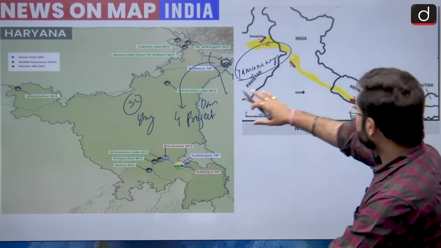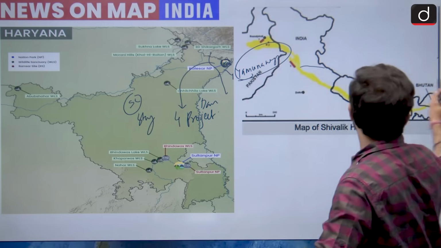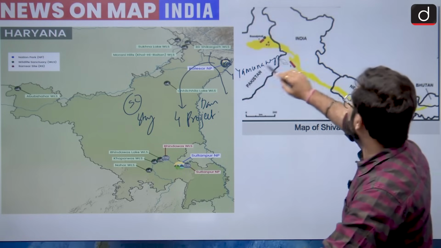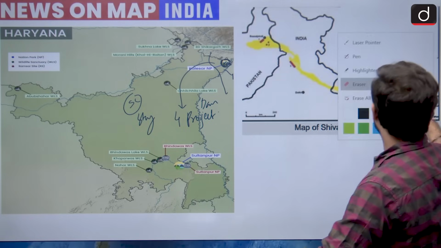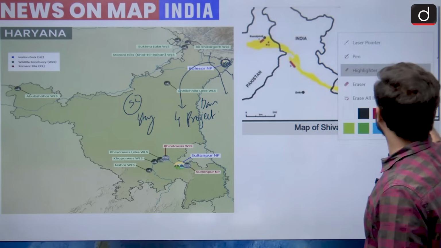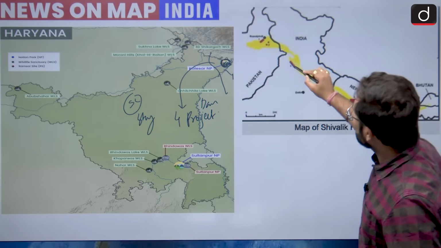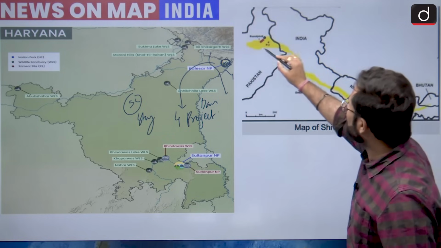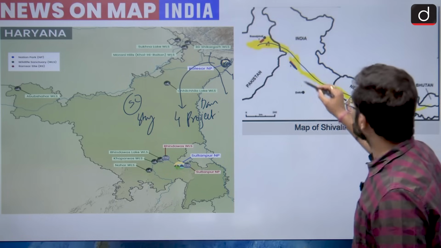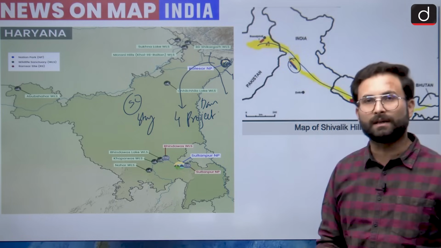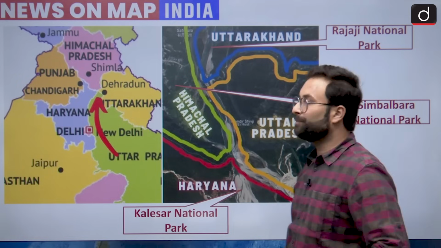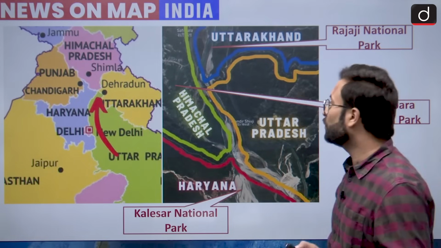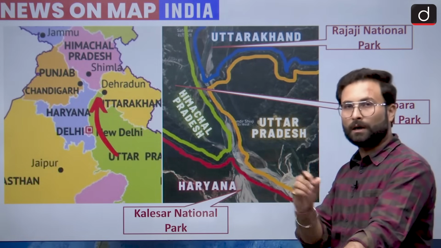So this is the area, and when we are talking about this particular region, that is Kalesar in Haryana, this is somewhere here, you can see. This yellow patch is basically your Shivaliks, so we can say that it is on the foothills of the Shivaliks.